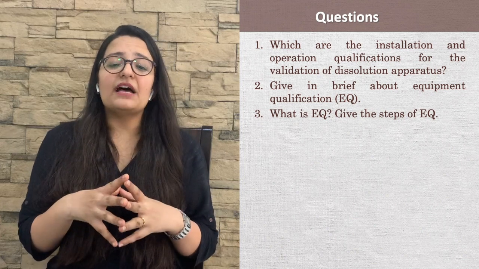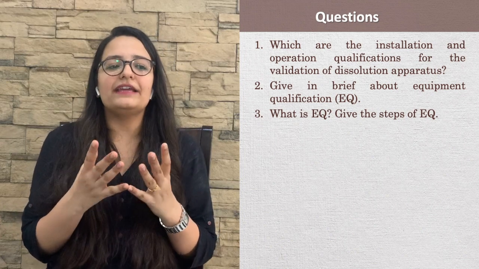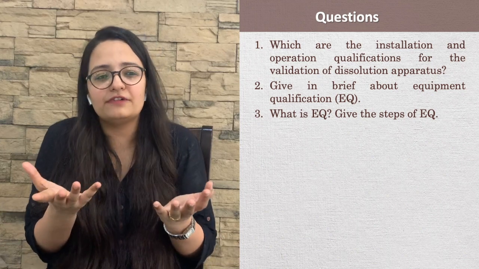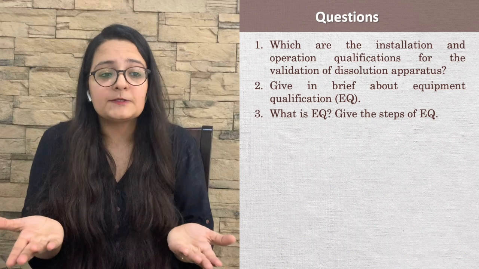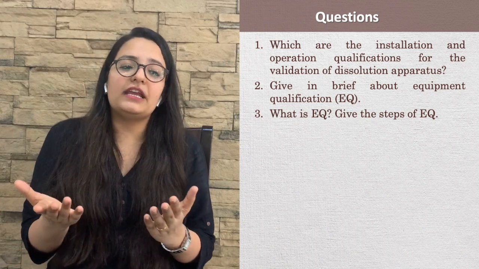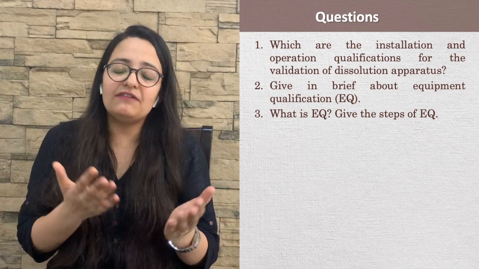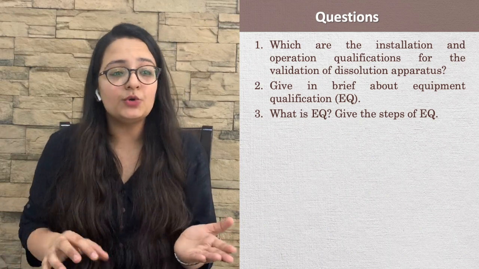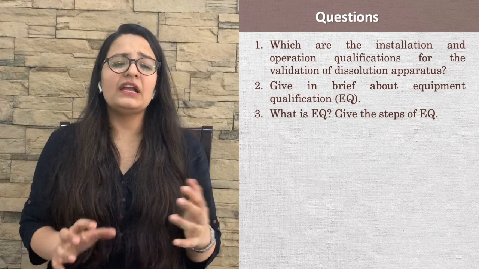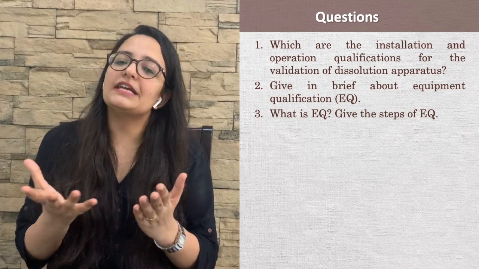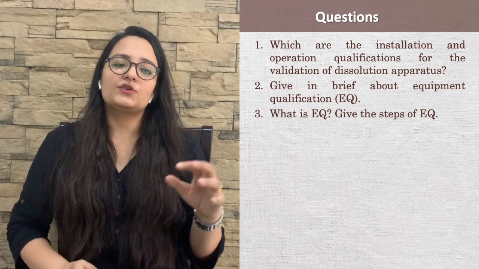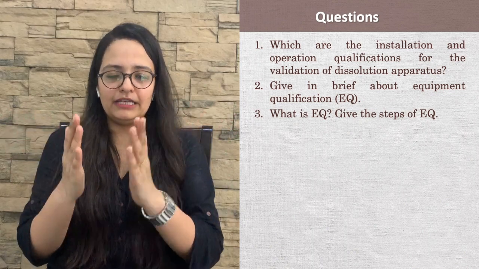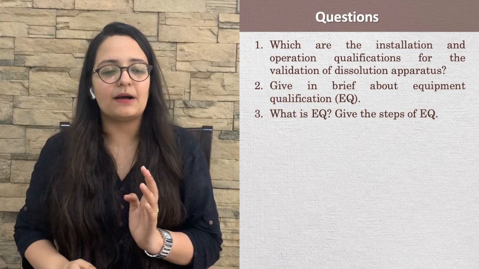In the GTO examination, a question may be asked like which are the installation and operational qualifications for the validation of various apparatus. Next, they can ask to give in brief about equipment validation or equipment qualification, like what is EQ, and give the steps of EQ. So you have to write all the stages in the proper way with a proper example.